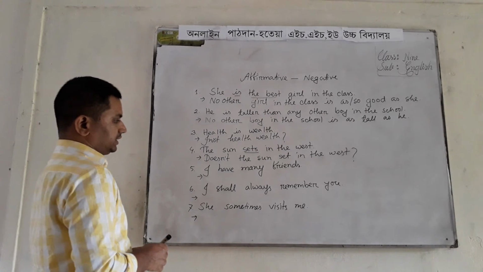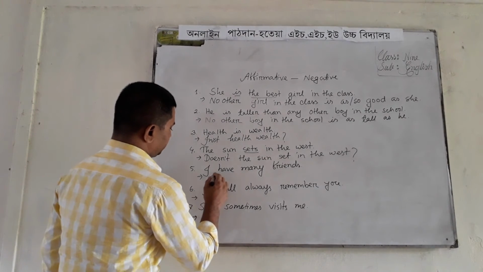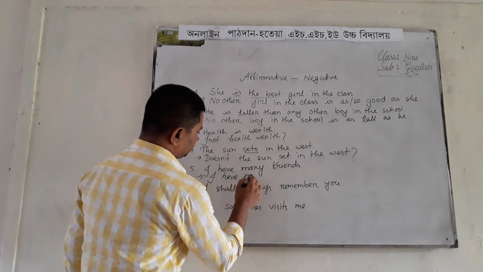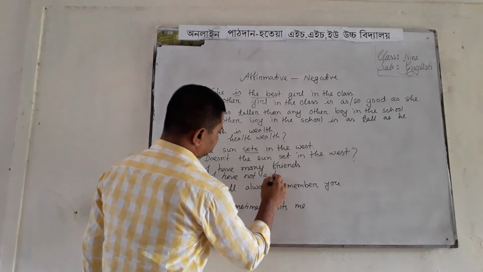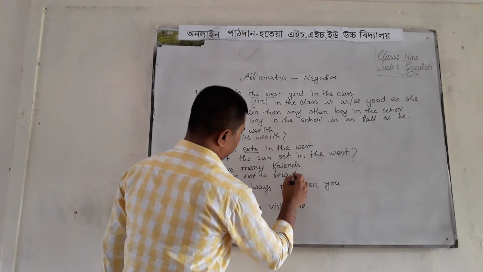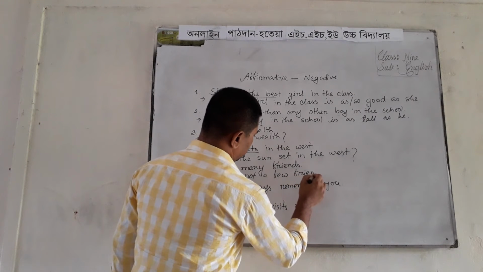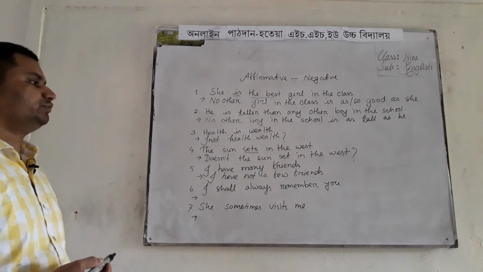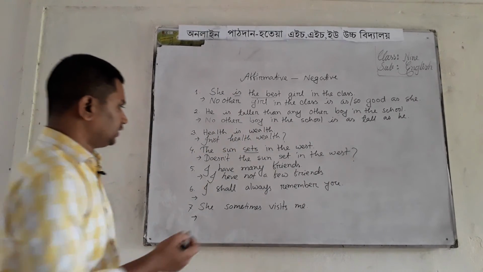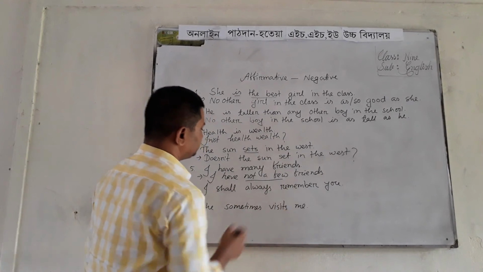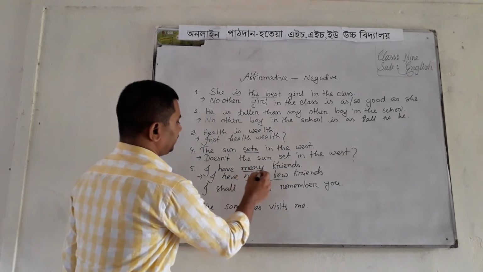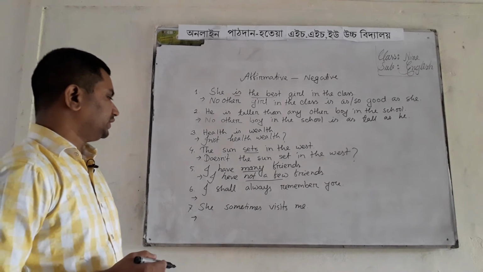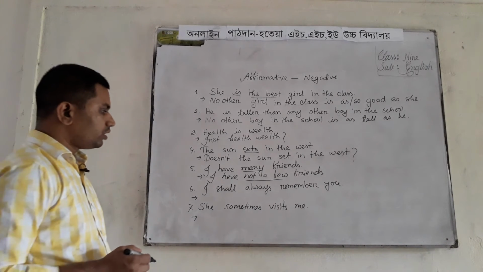Then the sentence will be: I have not a few friends. Not a few is used instead of many.